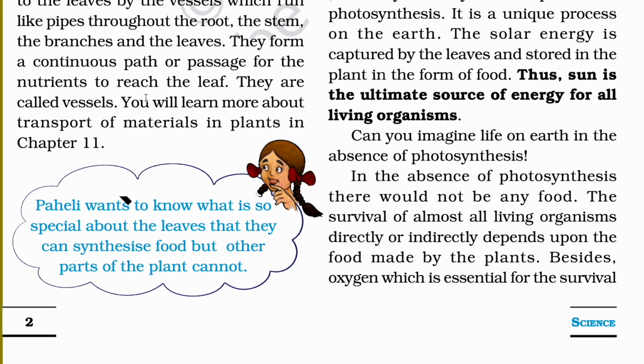Paheli wants to know what is so special about the leaves that they can synthesize food but other parts of the plant cannot. The simple answer is they have chloroplast. That's why they can synthesize the food. If any other part besides the leaf also has chloroplast, then it can also synthesize its own food.